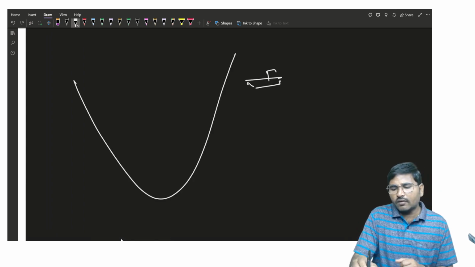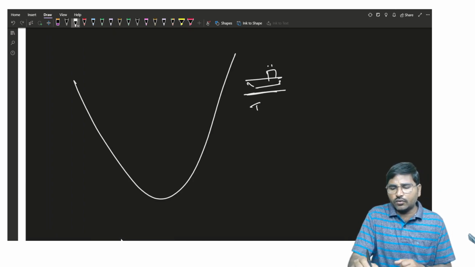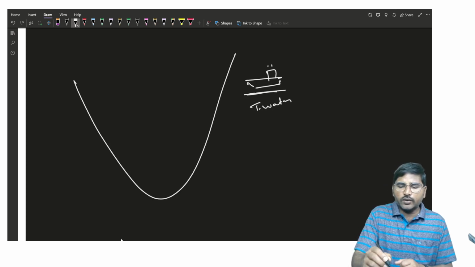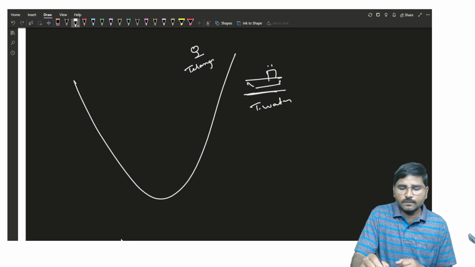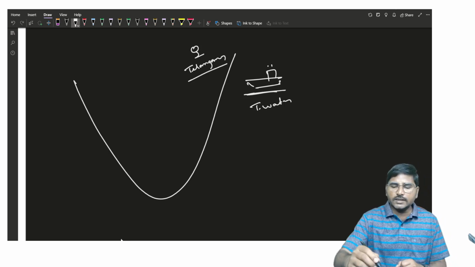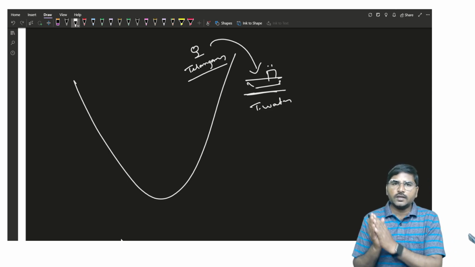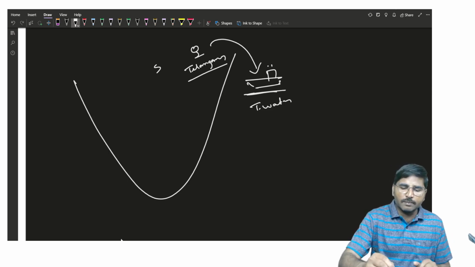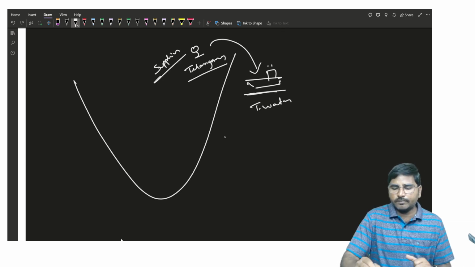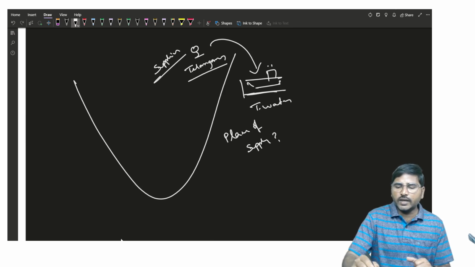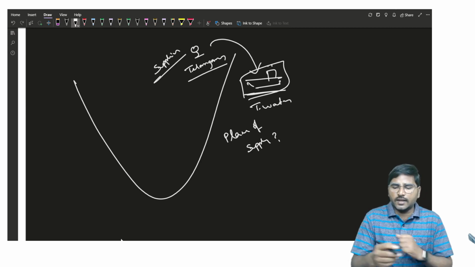Suppose a person is located in territorial water and you are making a supply from Telangana. The person located in Telangana is providing services to the person located in territorial water. Here the supplier location is Telangana, and what is the place of supply? We have to identify what is nearest to the coastal area.